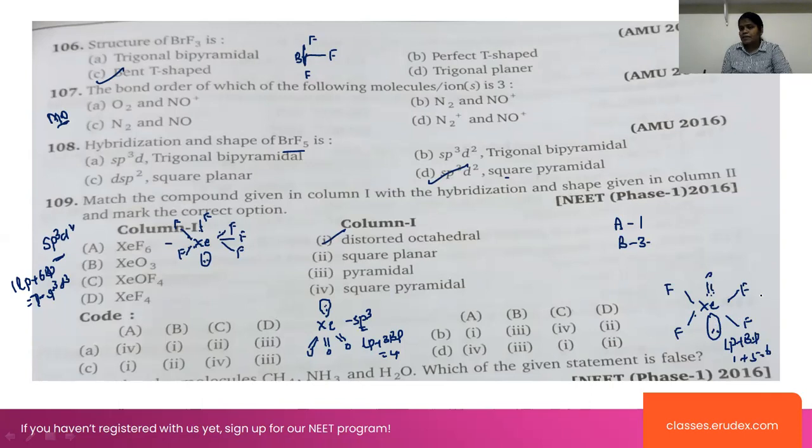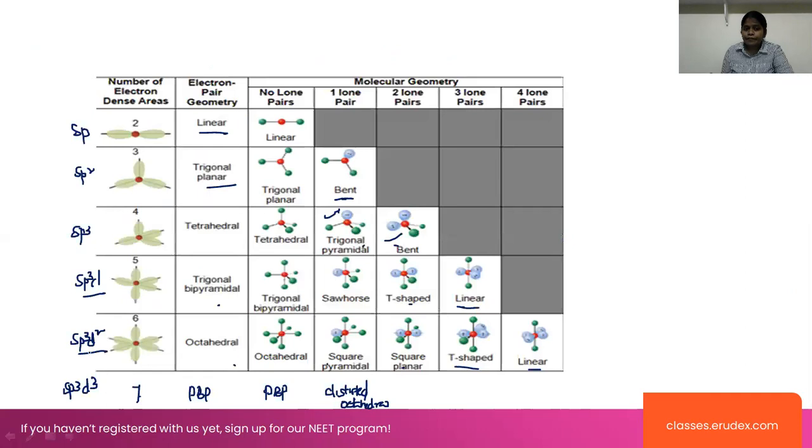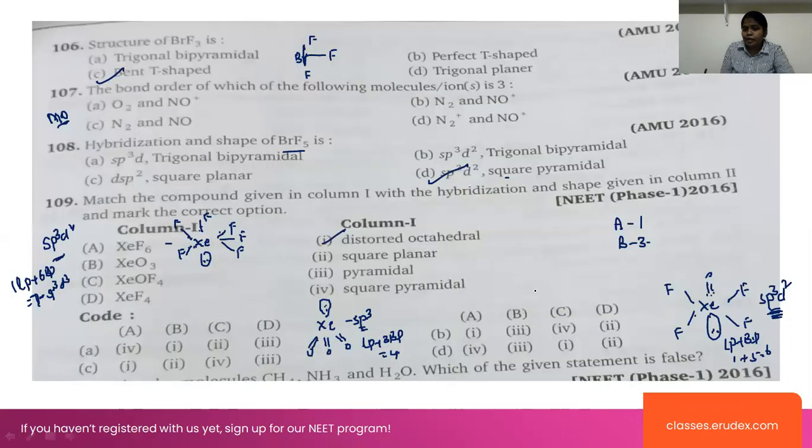So this is 6. 6 indicates sp3d2 hybridization. sp3d2 hybridization means octahedral. Whenever one lone pair is present, this will be square pyramidal. So sp3d2, one lone pair is present, square pyramidal. So C is 4.